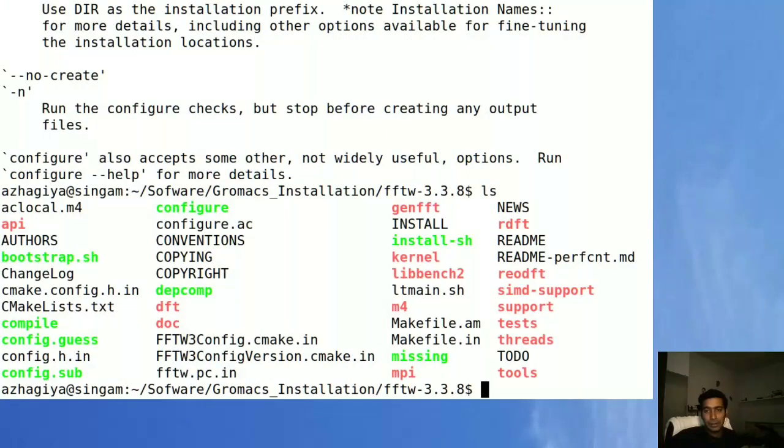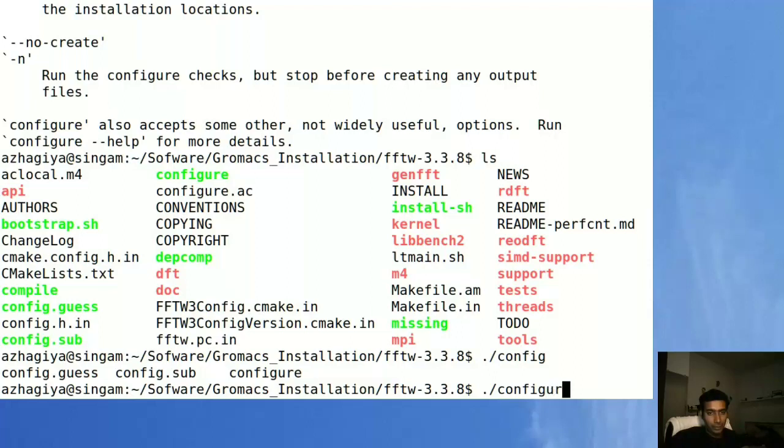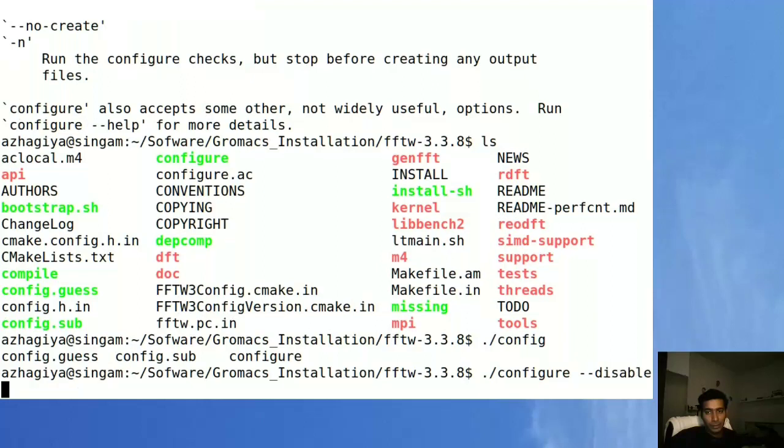To install it, we need to do configure, disable float, enable threads, enable SSE2, and PREFIX.